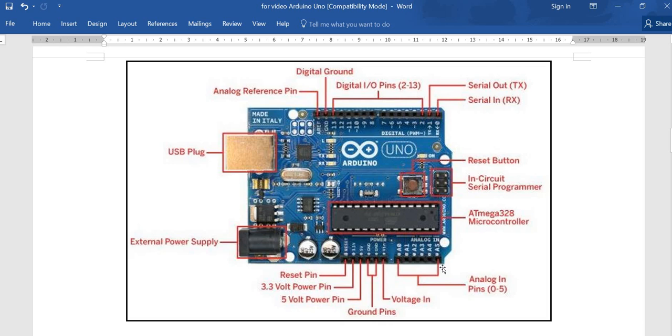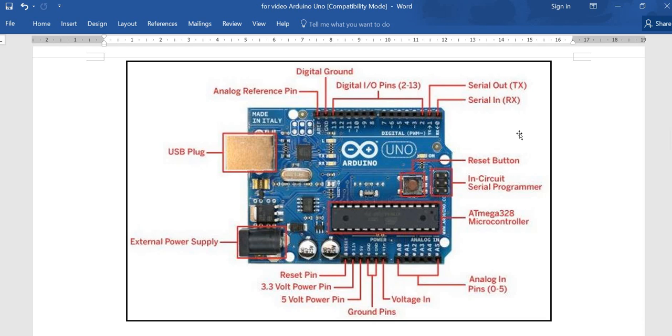And now the pins will be named from 14 to 19, because already 0 to 13 digital pins are there. So digital input output pins, 14 pins are available. They are from 0 to 13. At pin 13, one LED is already connected. This is the one written L. So at digital pins, we can read or write the digital input.